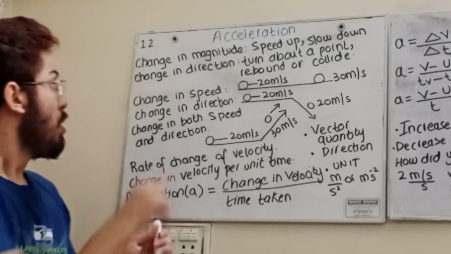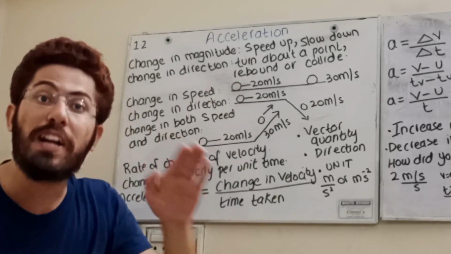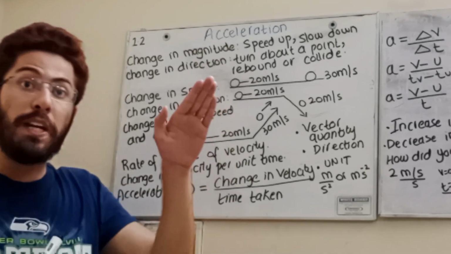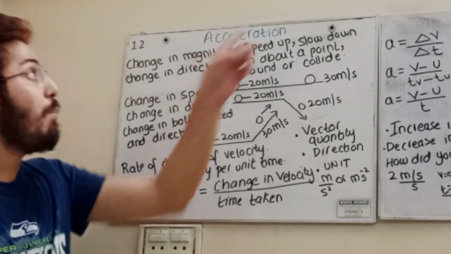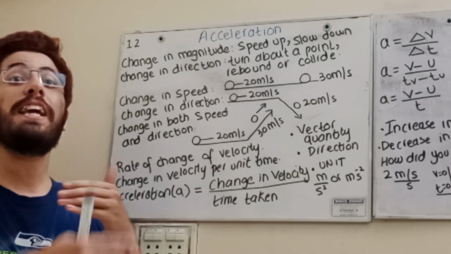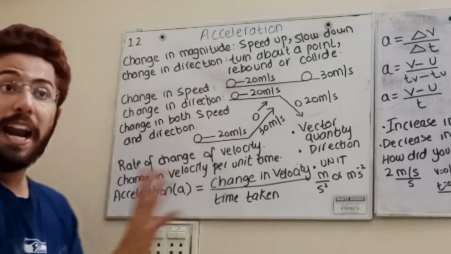Always remember, change in speed. Let's suppose a car is moving at 20 meter per second and definitely you increase the speed. You will say that sir, the body has achieved some acceleration, means the body is increasing its speed. Or change in direction.